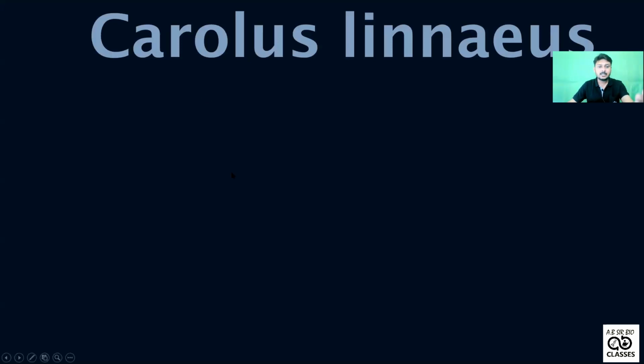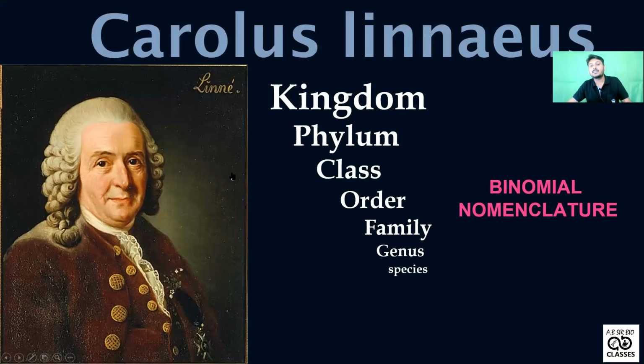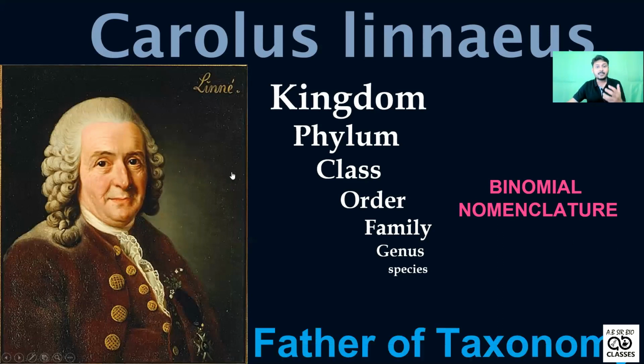Carolus Linnaeus is well known for the seven-step hierarchy: kingdom, phylum, class, order, family, genus, species, and also for binomial nomenclature. That's why he is known as the father of taxonomy.